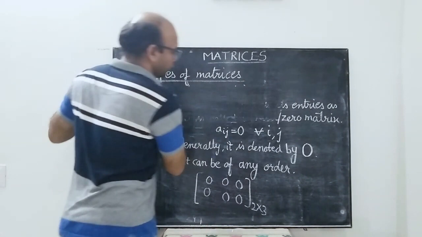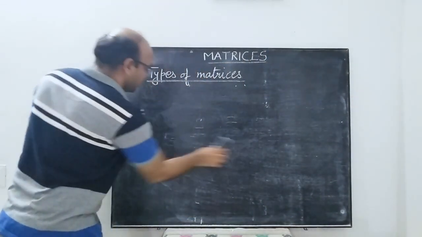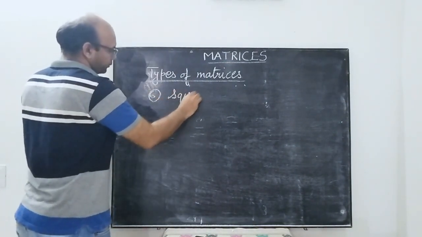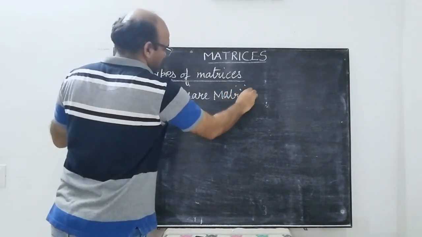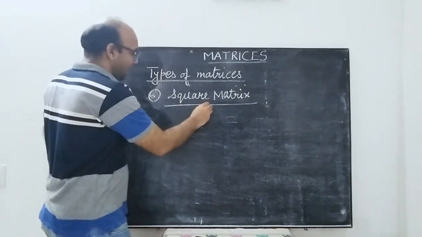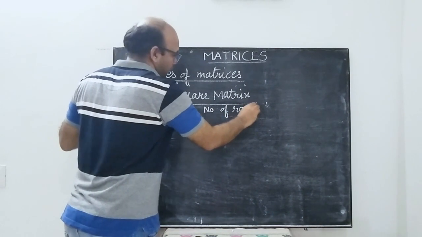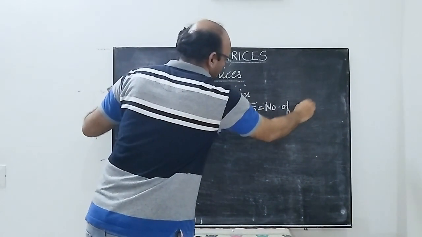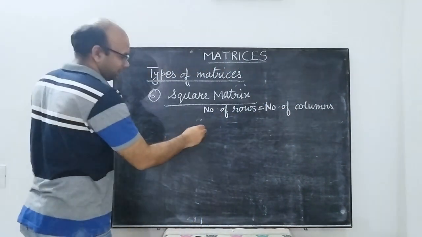Now we just move on to the square matrix. So what is a square matrix? A matrix in which the number of rows and the number of columns are equal. That is the most important thing.